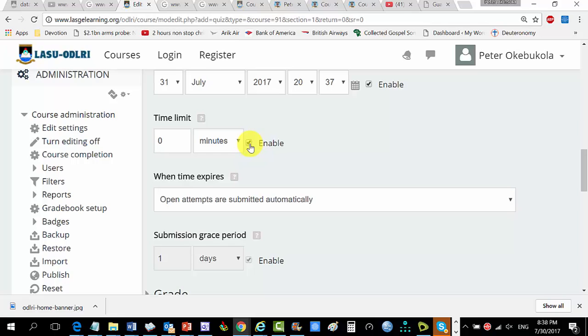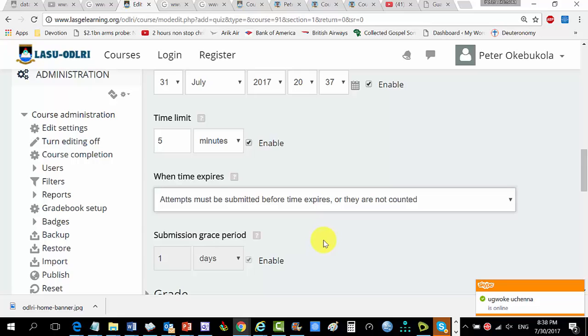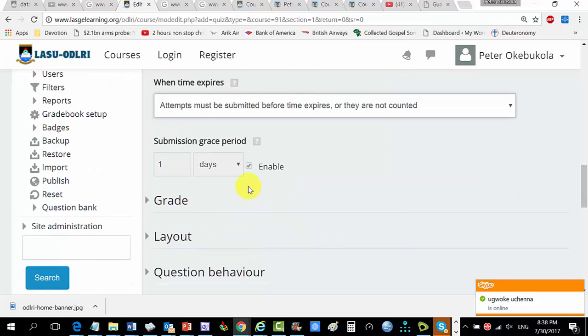So what I will do, you have to enable this. It's just like turn editing on. You got to enable this. I indicate number of minutes, 5 minutes. If it's in hours, weeks, days, all of these are there, but 5 minutes. When the time expires, when these 5 minutes are gone, what should your student do? Open attempts are submitted automatically, or attempts must be submitted before time expires, or they are not counted. I think that's what we want. So I'm clicking this one. Submission grace period, 1 day. I don't bother about that.